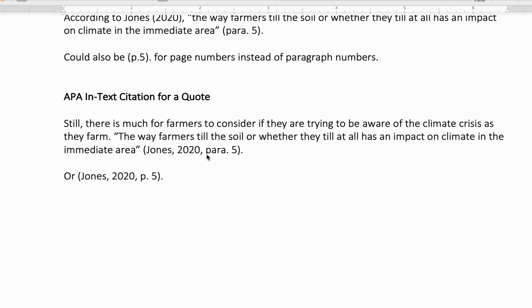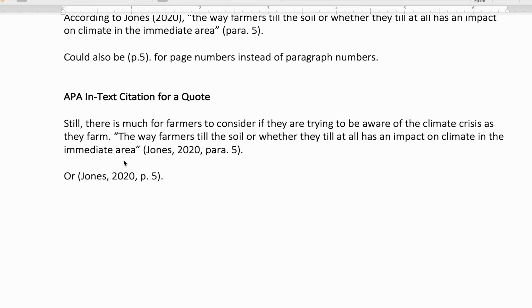Finally, the last but not least, you have just the regular APA in-text citation for a quote where you have not used the author's name in the setup. So here I'm just leading into the quote, and then here comes my quote. One thing I want to note is that you never want to just drop in a quote without some kind of lead in. So if you don't say according to and mention the author's name, you want to make sure that the sentence before still at least kind of transitions to the quote in some way.